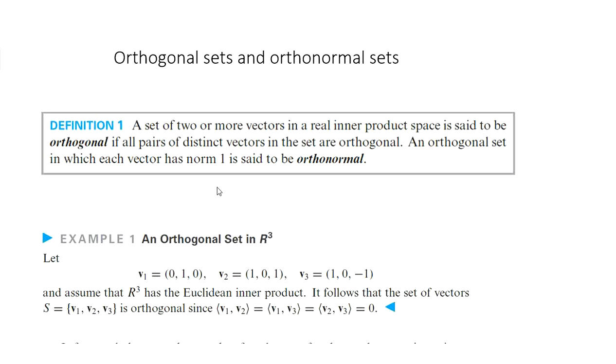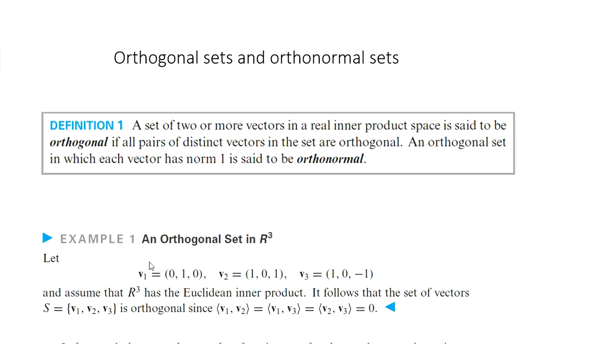Similarly, an orthogonal set in which each vector has norm 1 is called an orthonormal set. An orthonormal set is a set of vectors in which each vector is of norm 1 and they are mutually orthogonal. Okay, here is an example.